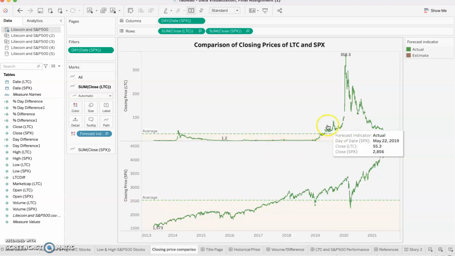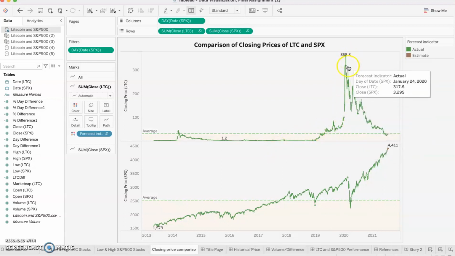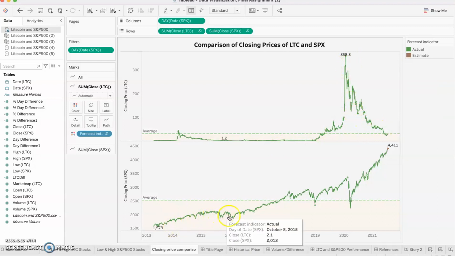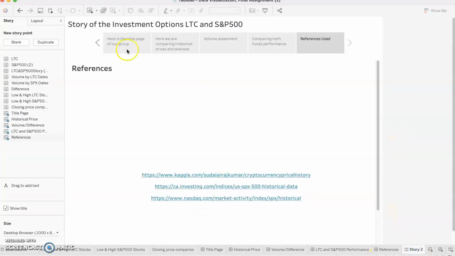And we can see that. We can see where it just goes up very high, but then it just dips down. While the S&P 500 is more of an upward trend, and it's able to do that because it's, again, diversified. It's not as volatile. And we talk about volatility a little bit in the story here. So in the story, when we go,